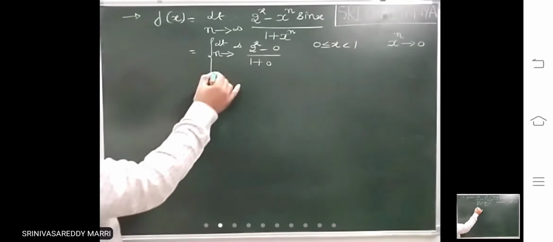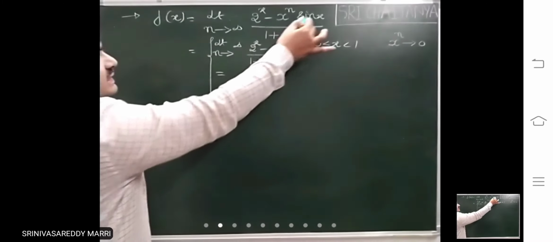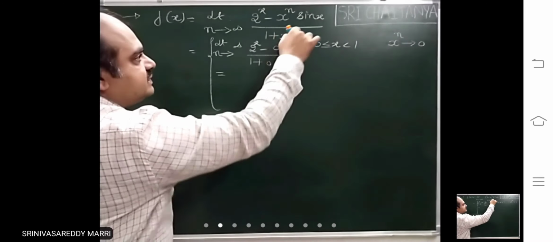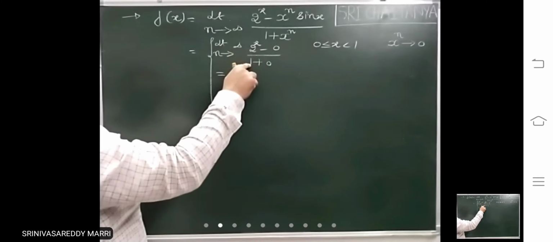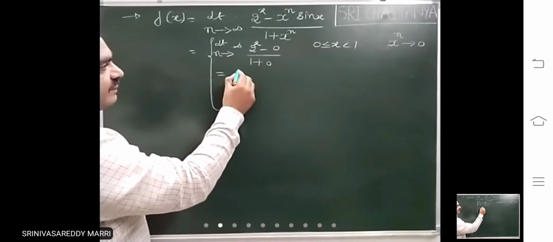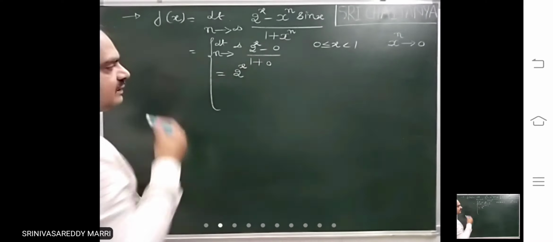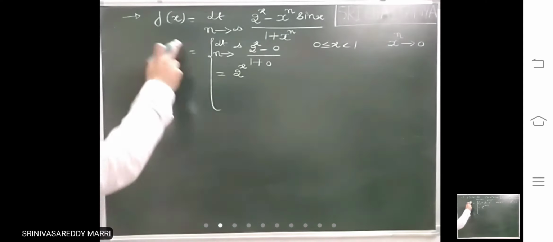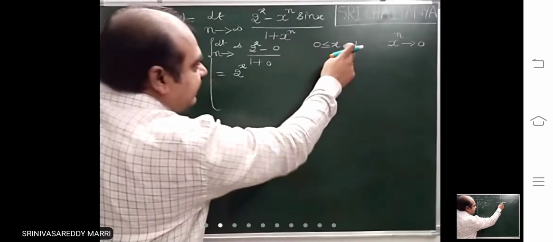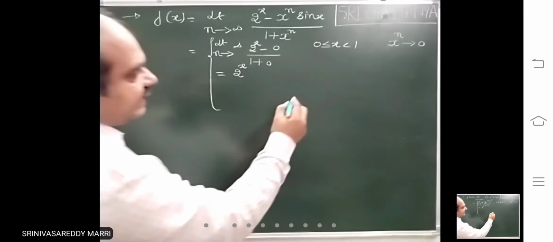That means f of x will be equal to 2 power x when x lies between 0 to 1.